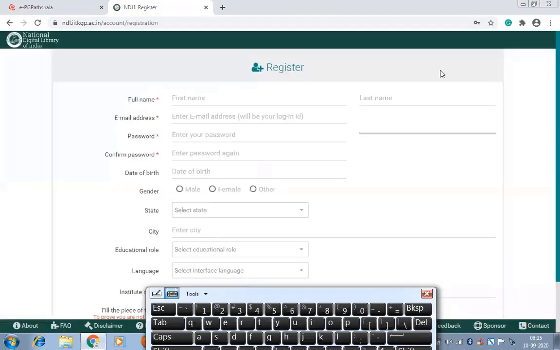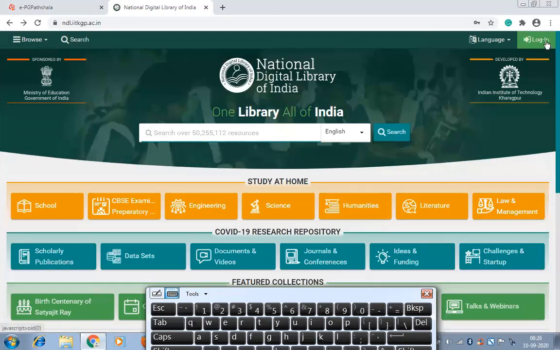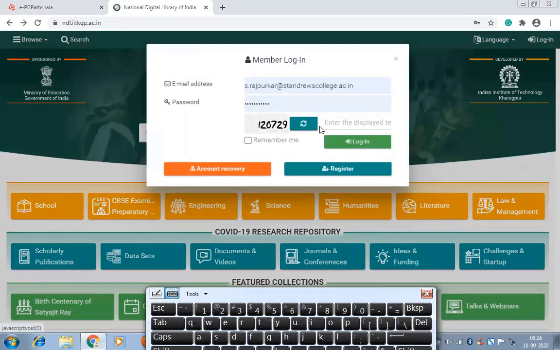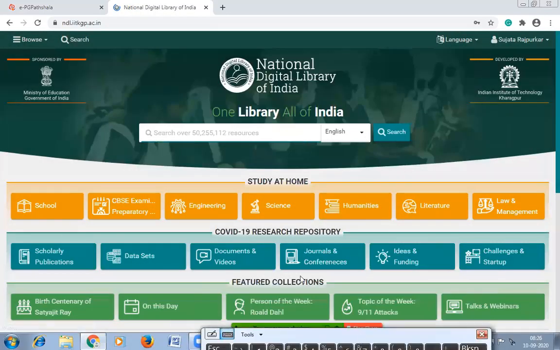Oh, not register. I need to log in. One, two, zero. Okay. So now I can download from India whatever I want to download.